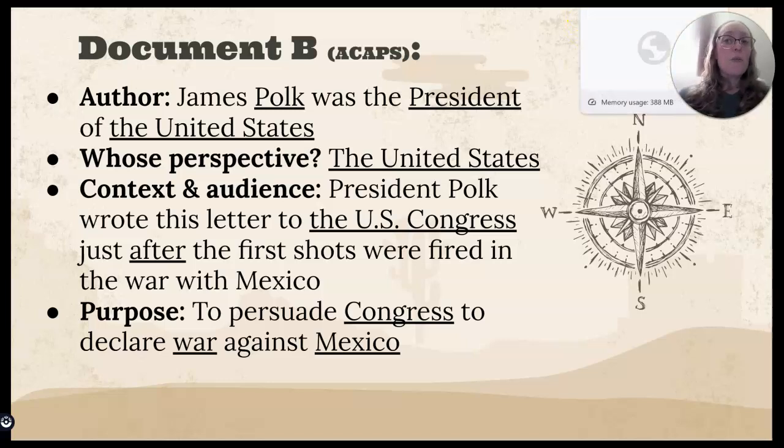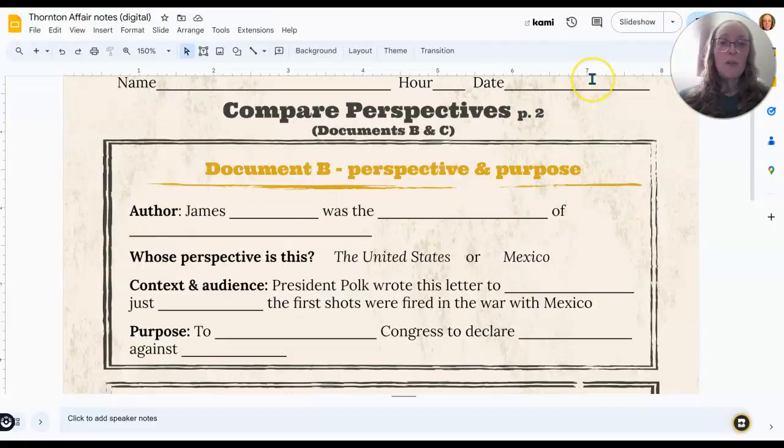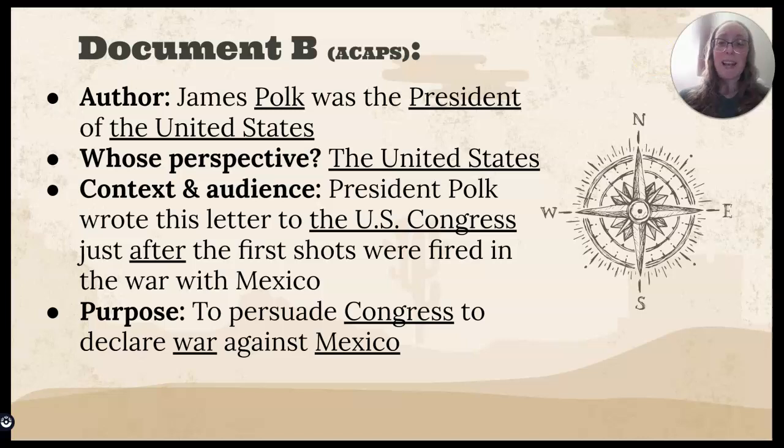But on your worksheet that you do have, go to page 2 and fill in. This is called ACAP's: Author, Context, Audience, Purpose, and Significance. This is word for word what I have on my slide, so it should be an easy fill in the blanks. As we go along, pause the video if you need to. James Polk was the President of the United States. That's who wrote this document. It's, of course, the United States perspective because he was the President of the U.S. Who is the audience? President Polk was writing this letter to the U.S. Congress.